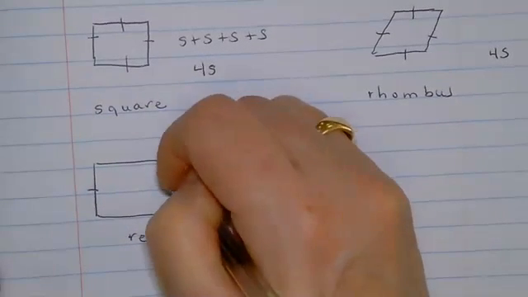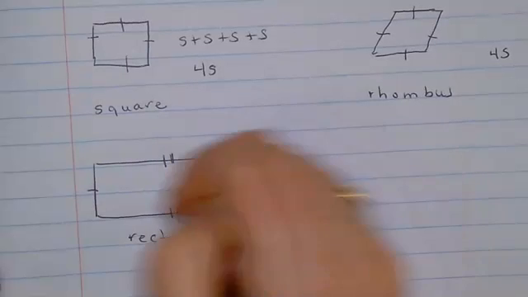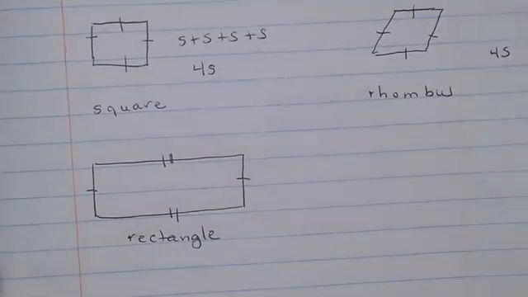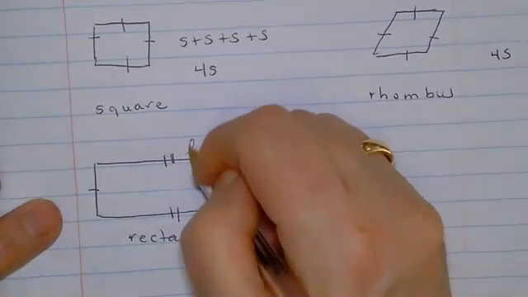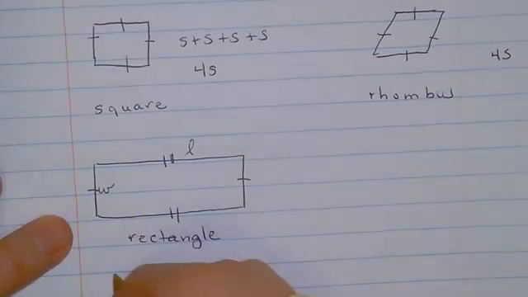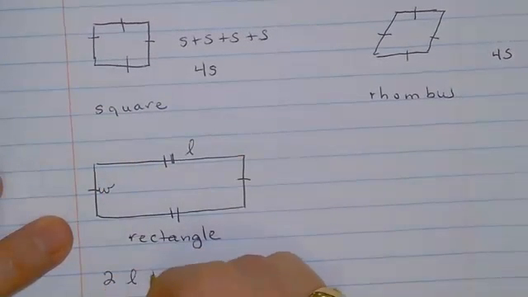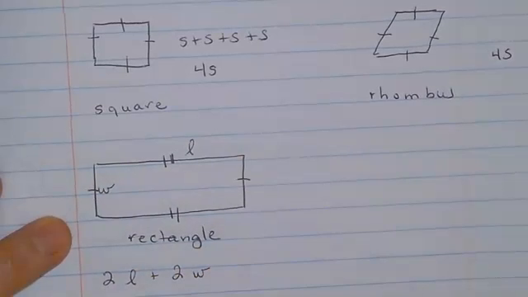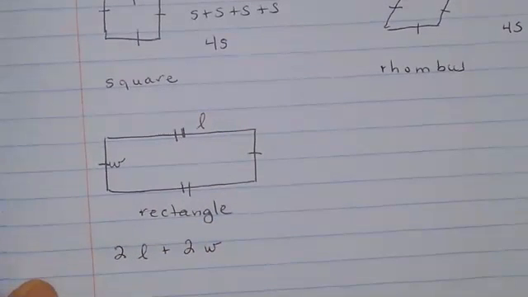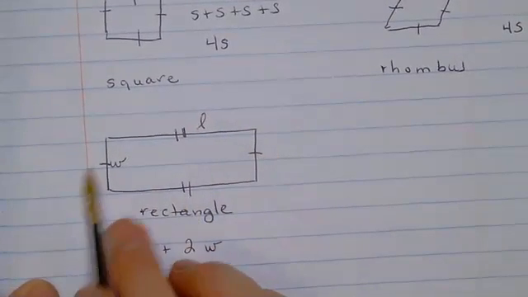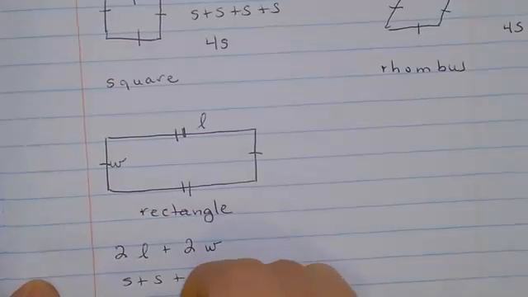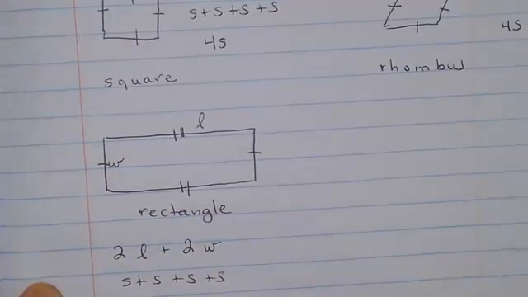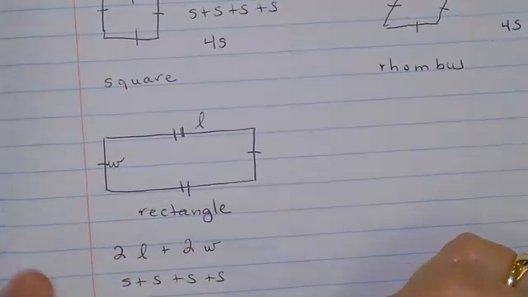So we have these 2 are the same, these 2 are the same. So this is length and this is width. So we could say 2 times the length plus 2 times the width. Or you could just add side plus side plus side plus side. And whether you do it this way or this way, you're still going to get the same answer.